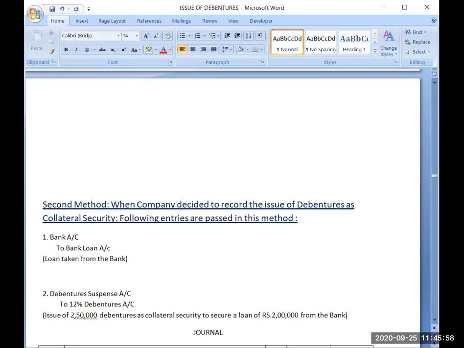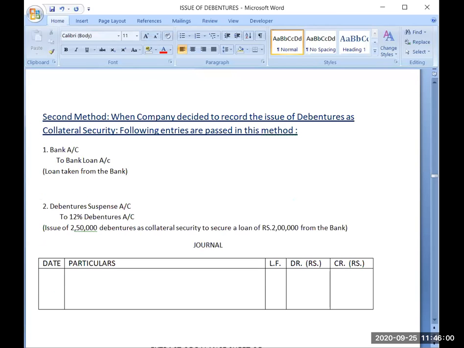Now coming to the second method. In the second method, what is happening? The company decides that we will also pass a journal entry for the issue of debentures which we are issuing even as collateral security. However, it is not an actual issue of debentures, but even then the company wants to record a journal entry for this transaction in the books of accounts. So when we decide in this manner, how do we record it? Let's see.